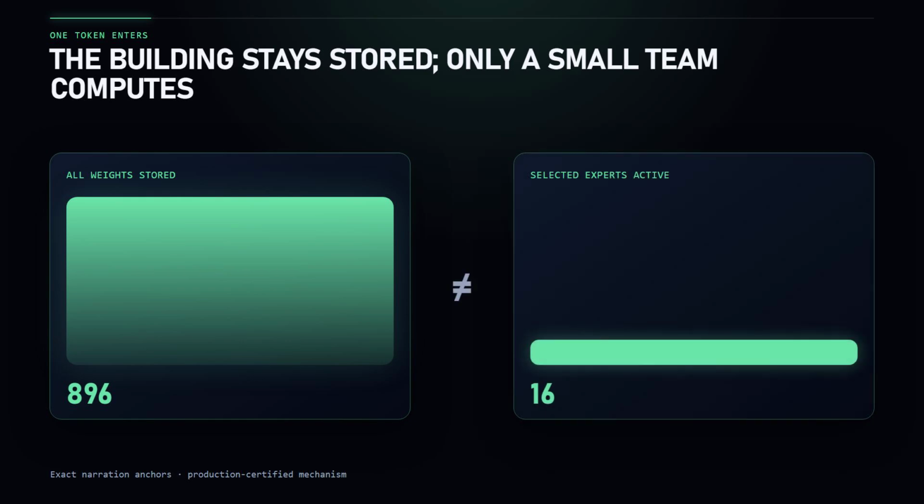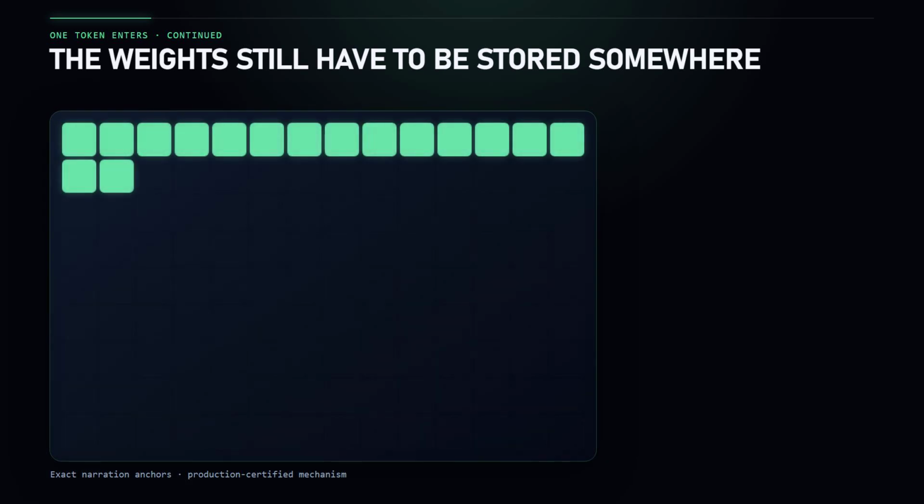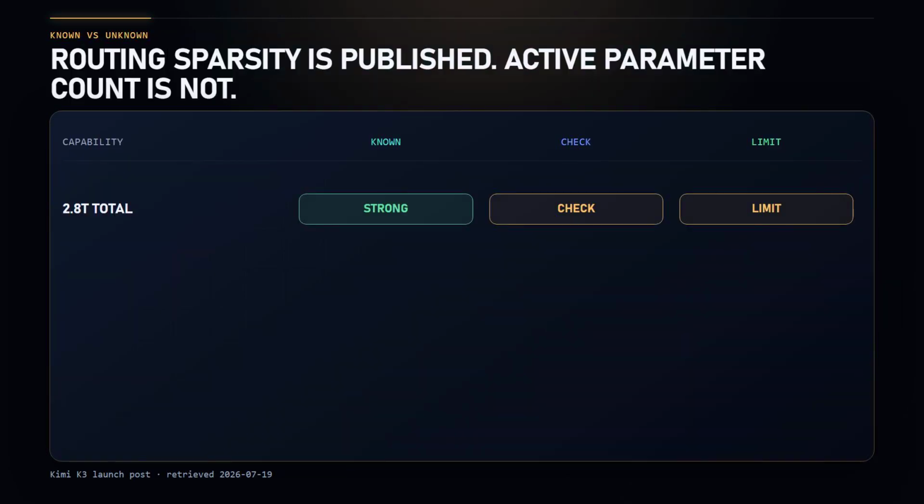The whole building still has to exist. The weights still have to be stored somewhere, but only a small group of experts performs the computation for that token. This is the first distinction: storage scale versus active computation. 2.8 trillion describes the total learned capacity. 16 out of 896 describes the routing sparsity.